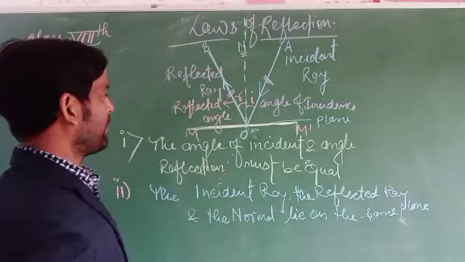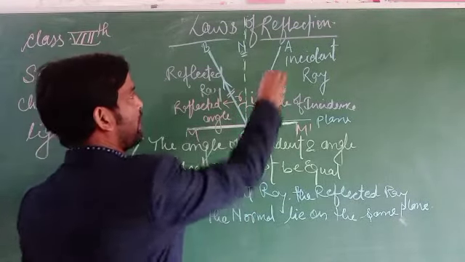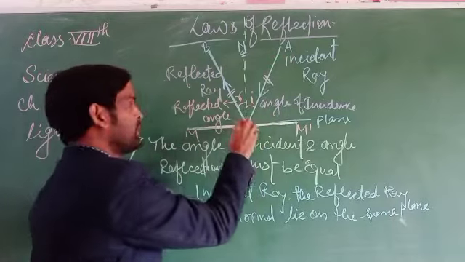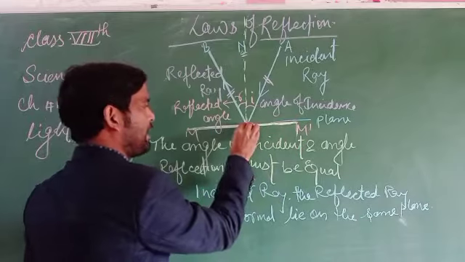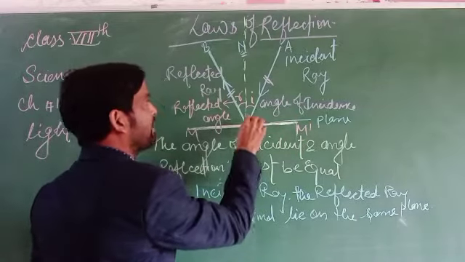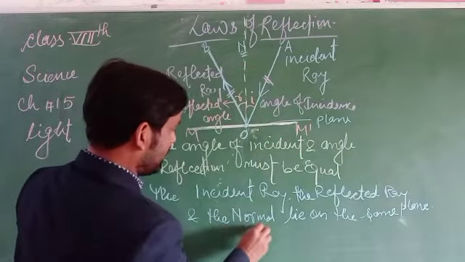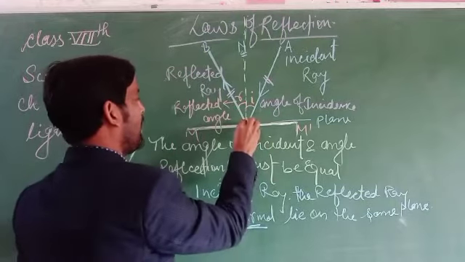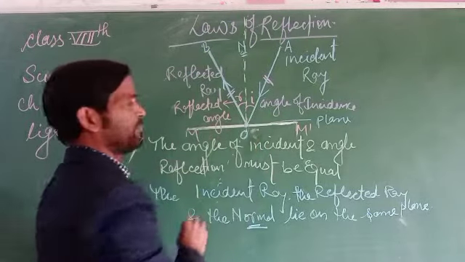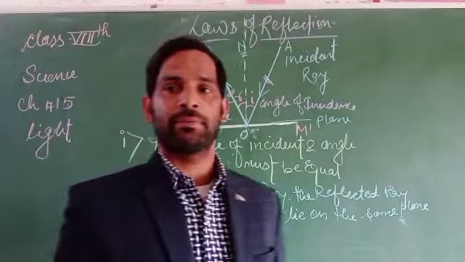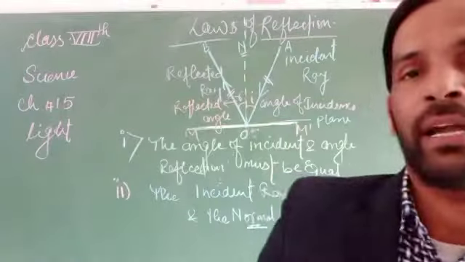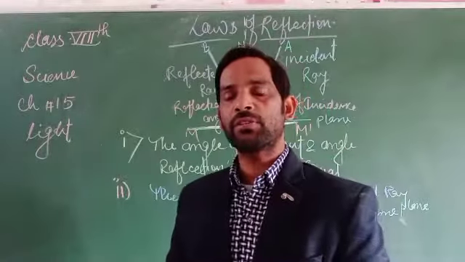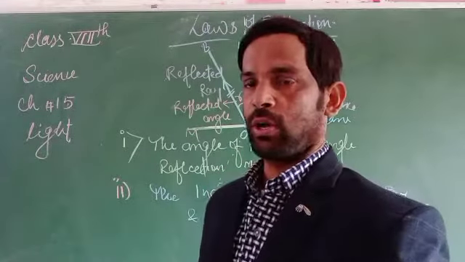So the incident ray, the reflected ray, and the normal lie on the same plane. Then reflection happens. So these two criteria must hold for reflection to occur.